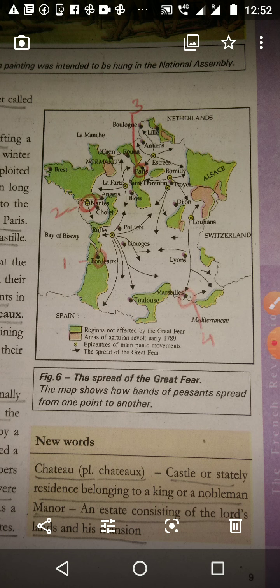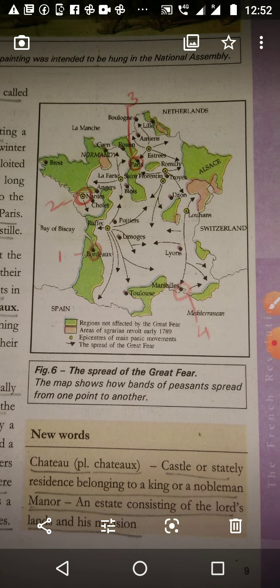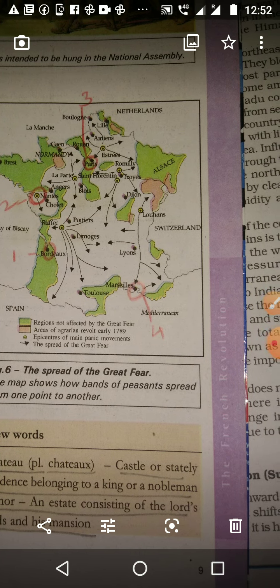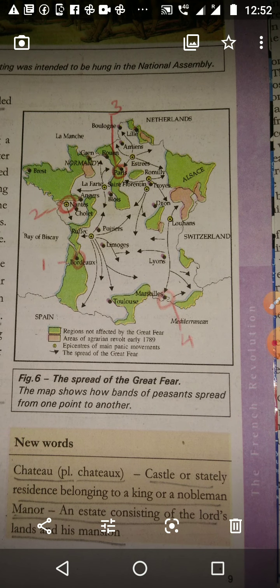First place it is Bordeaux, then Nantes, then Paris, then Marseilles. Only four places we want to study. It is there in page number 9. You will get a dot like that. You want to find out which place it is.